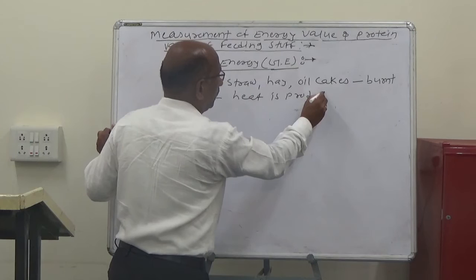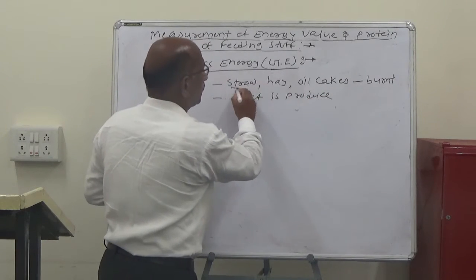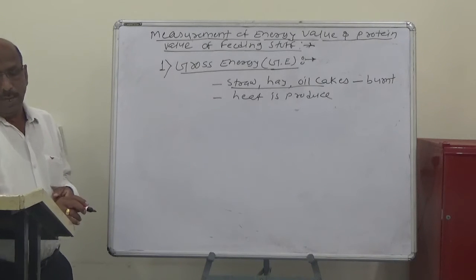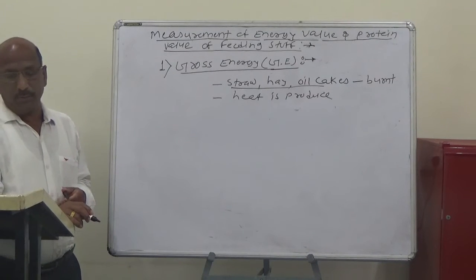So after the burning of these feedstuffs, the heat is produced and given out.